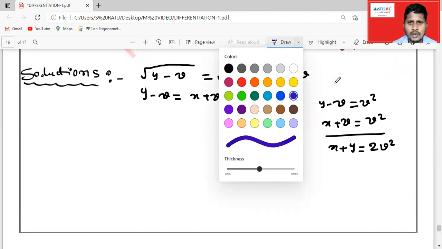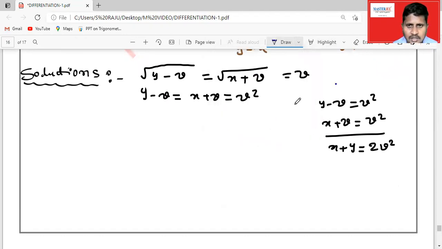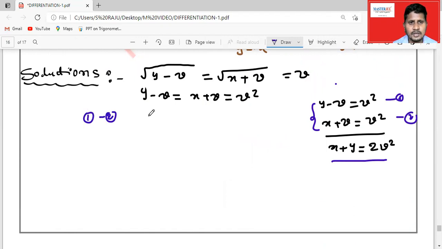Then actually we have to eliminate v, because the question is in terms of x and y, so the answer also should be in terms of x and y, not in terms of v. So finally, we got like that. When I add these two equations, we get like this. Take this as 1 and this as 2. You can do equation 1 minus equation 2. So here y minus x is equal to 2v, which implies y minus x by 2 is equal to v.